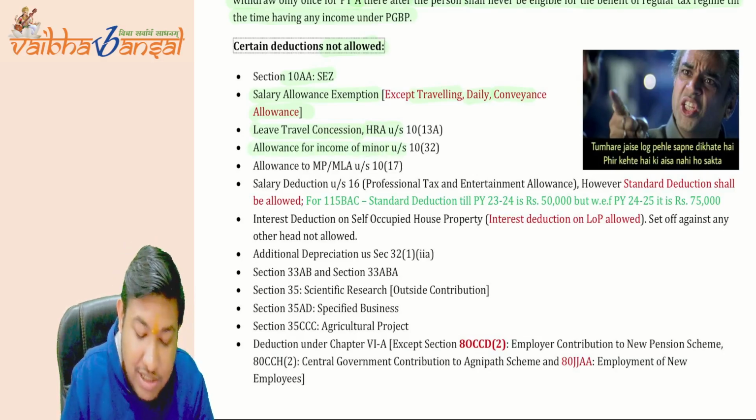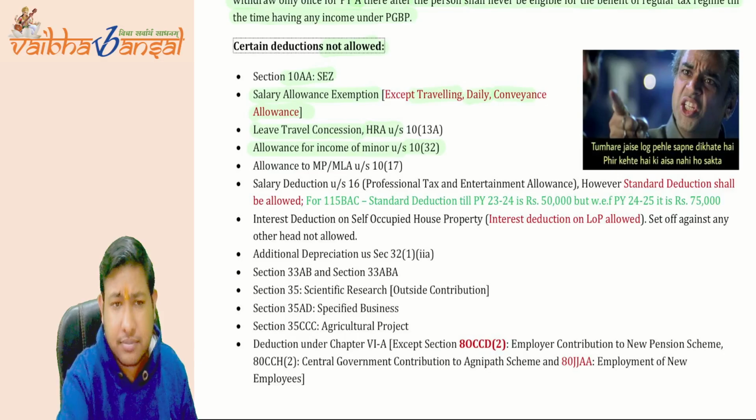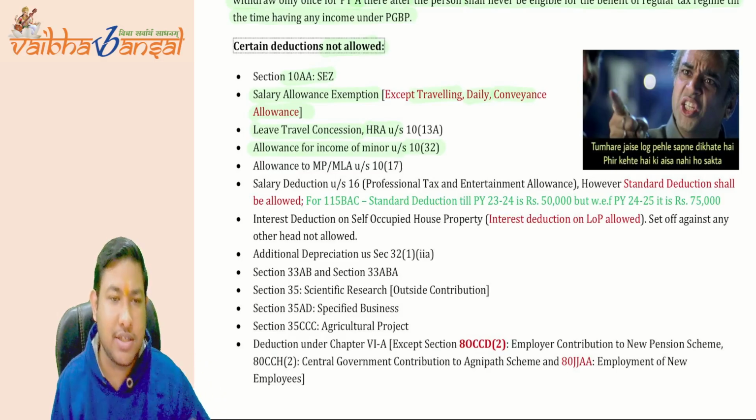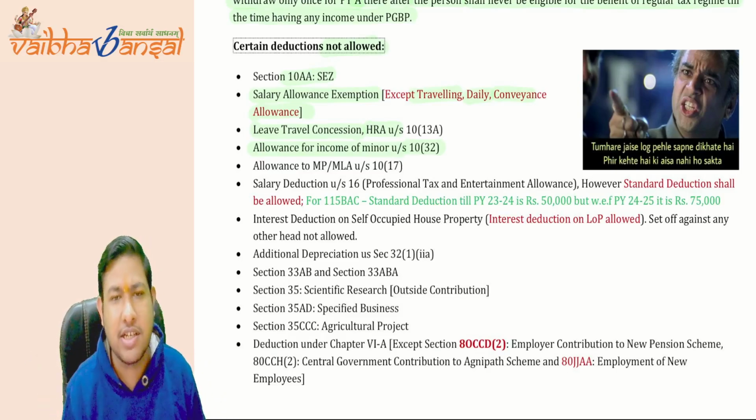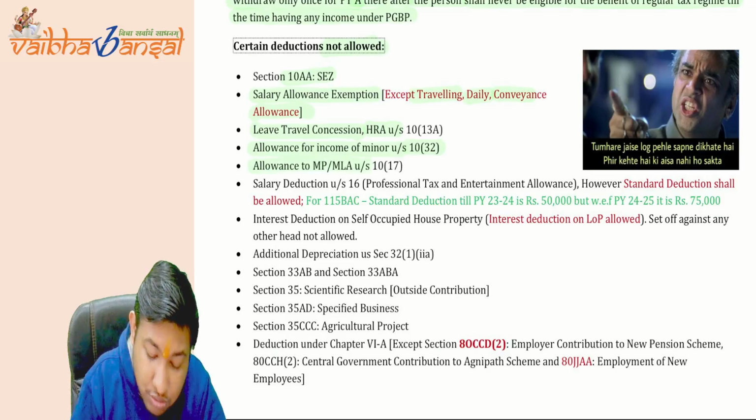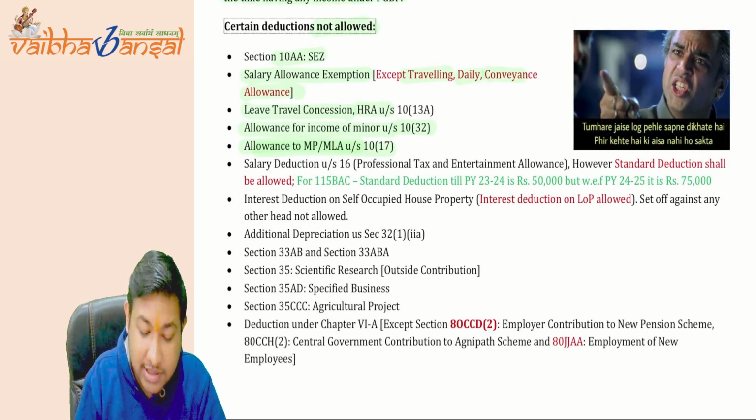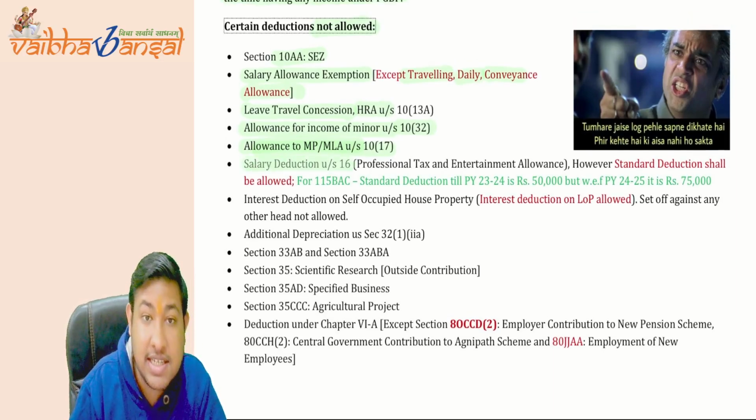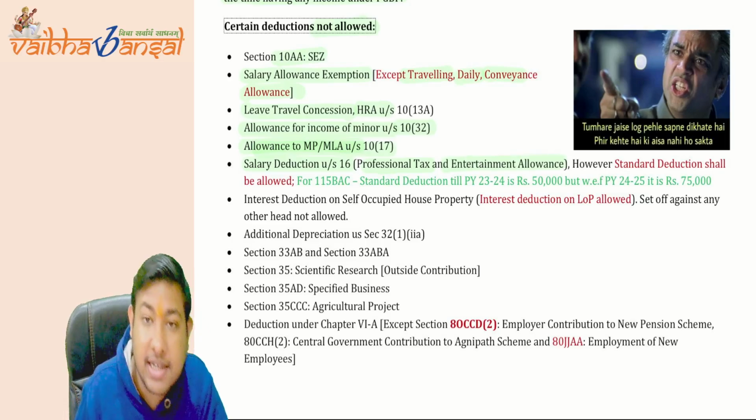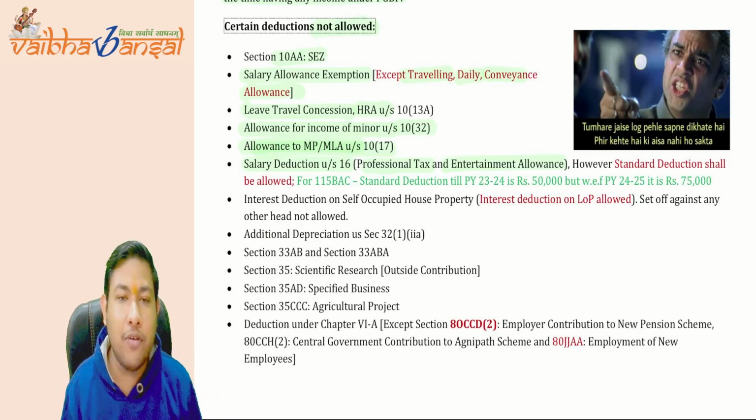Allowances for a member of a minor. Now see, under section 10(32), what it says? It says that if you are clubbing the income of a minor, then you will get certain deductions. The 1500 rupees deduction, they have said that. So those allowances will also not be applicable to you. Allowances to MP, MLA will not be given under this scheme. Salary deduction under section 16 of the professional tax and the entertainment tax. Professional tax or the entertainment tax was also in the salary, but if you are opting for 115BAC, they will not be allowed.